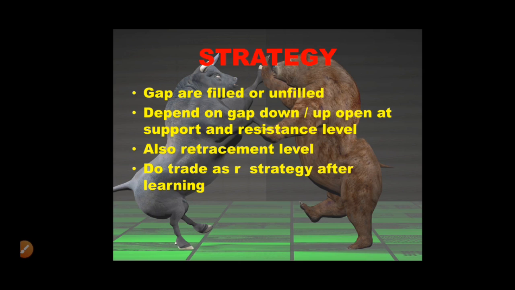is based on technique. We do not blindly enter a trade after finding some gap up or gap down. You should wait till the confirmation of the strategy. So depending on the strategy and support and resistance levels, then you can go for the trade. Also, it might be taking support at a retracement level. So these are the common gap ups, and you can do the trade after learning this type of gap, right?